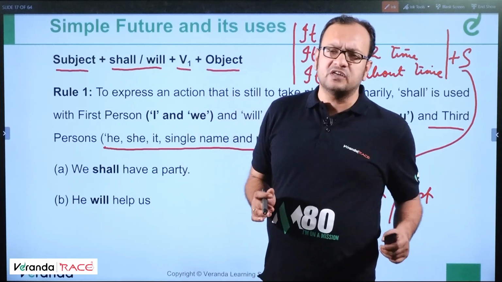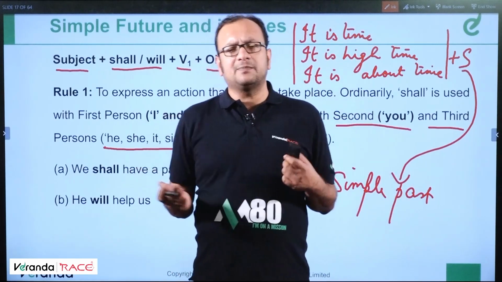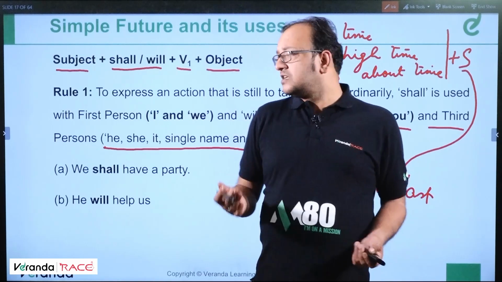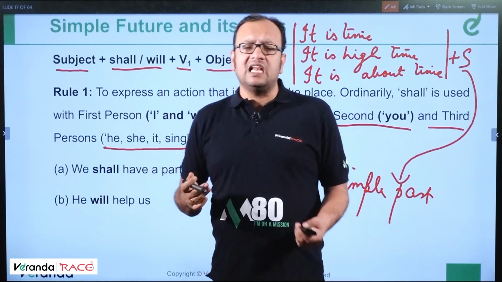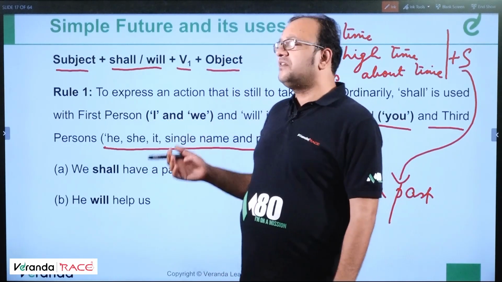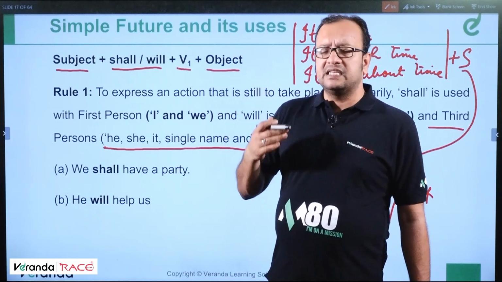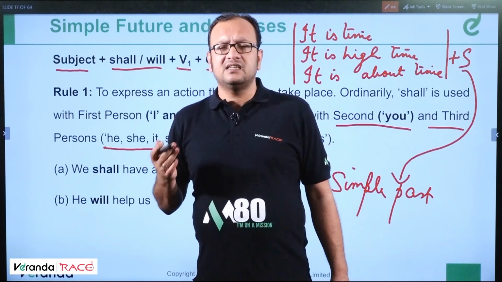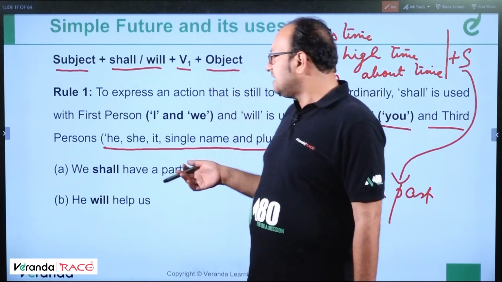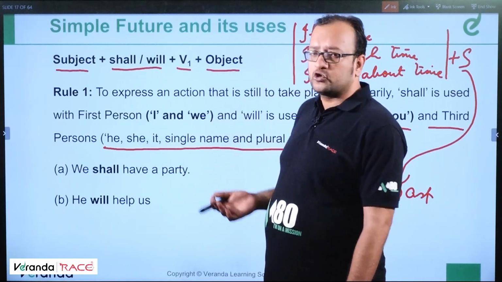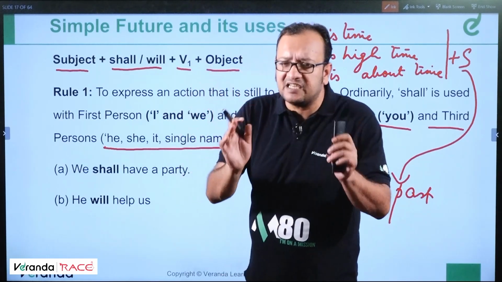Future is something which is going to take place in coming times, right? So shall goes with I and we, and will goes with third person, he, she, John, Jessica, Jeremy, and also with you. But there is a special case.